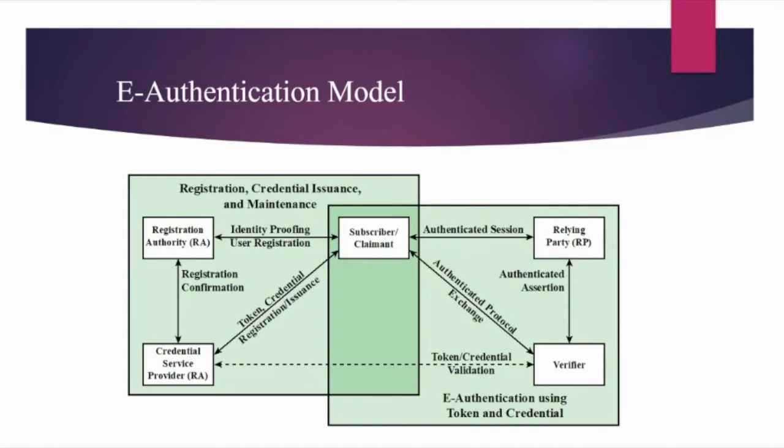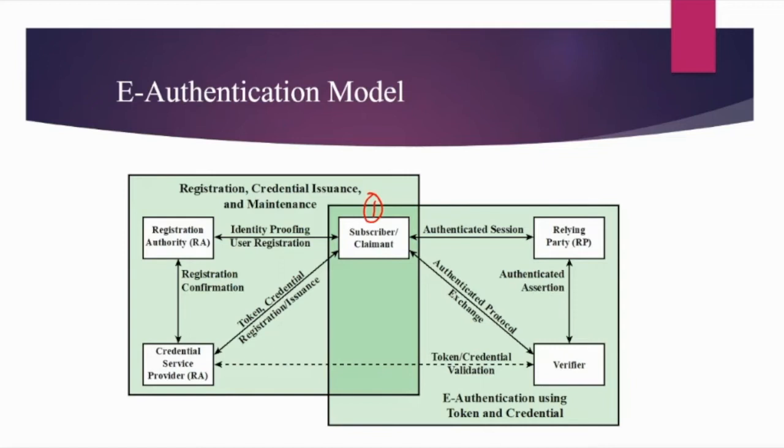The very first entity in this model is the subscriber or the claimant. This is the person who would like to authenticate himself, so this is the user. The initial requirement for performing user authentication is that the user must be registered with the system.